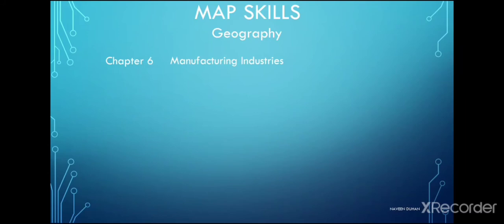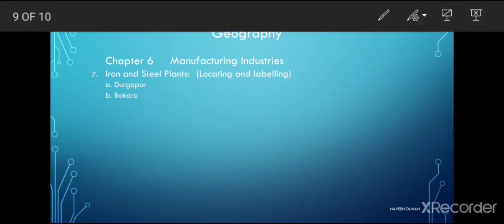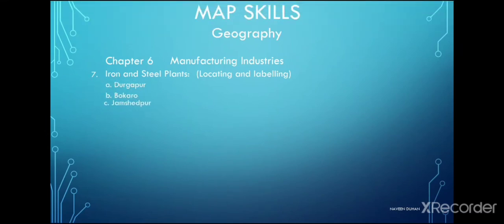Remember, we have learned cotton textile important centers. Now moving on to our next topic, that is iron and steel plants. Remember, we are the second largest producers, exporters and consumers of iron and steel in the world. Now there are important iron and steel centers in India. The first is Durgapur Iron and Steel Plant. Second is Bokaro Iron and Steel Plant. The third one is Jamshedpur Iron and Steel Plant. You have also learned a story regarding this in chapter 8.